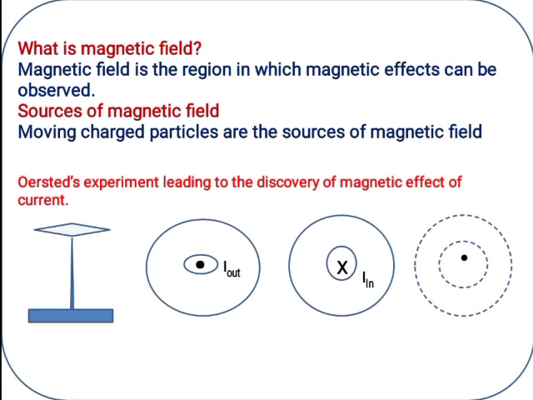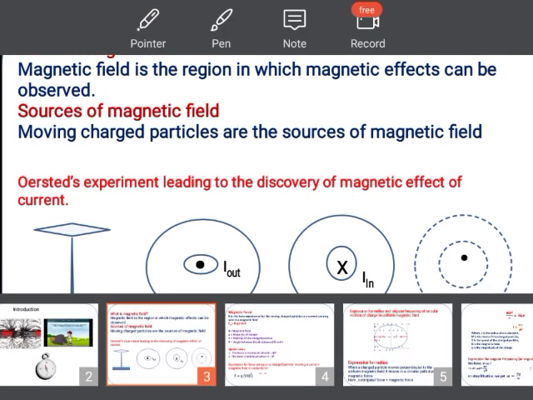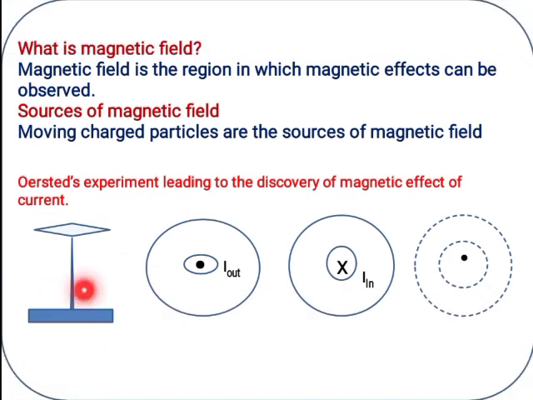Here is Oersted's experiment leading to the discovery of the magnetic effect of current. This figure shows a magnetic compass needle, and this dot and cross are two very important symbols, showing whether the current is outside or inside with respect to the plane of the paper.